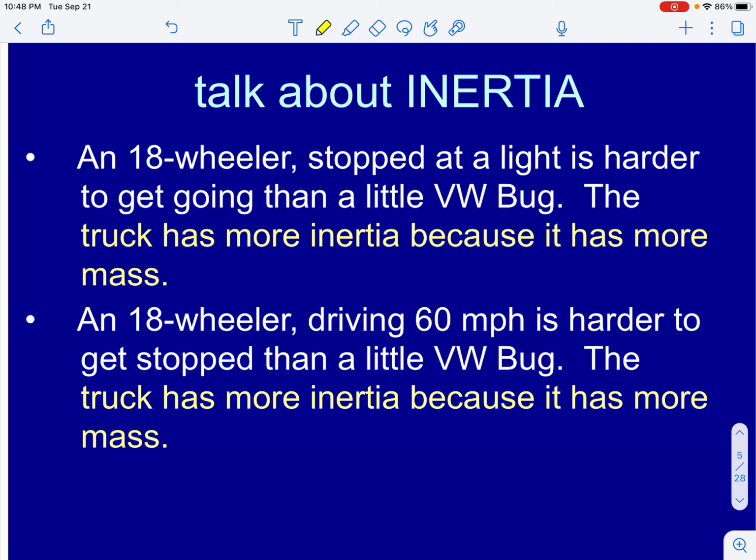I like to use the analogy in class if you have a friend who has a vehicle that has broken down, they ran out of gas or something, okay, battery died because they left their lights on or whatever. So if you need to help your friend push the vehicle, if you have a friend that drives a huge truck and you have a friend that drives a smart car or some tiny little vehicle, a little Volkswagen Bug is what I use in the example on the screen, then the object that has less mass is going to have less inertia. So what we would say as normal people is that, I'm going to offer to help my friend who has the small car because the small car is easier to push.